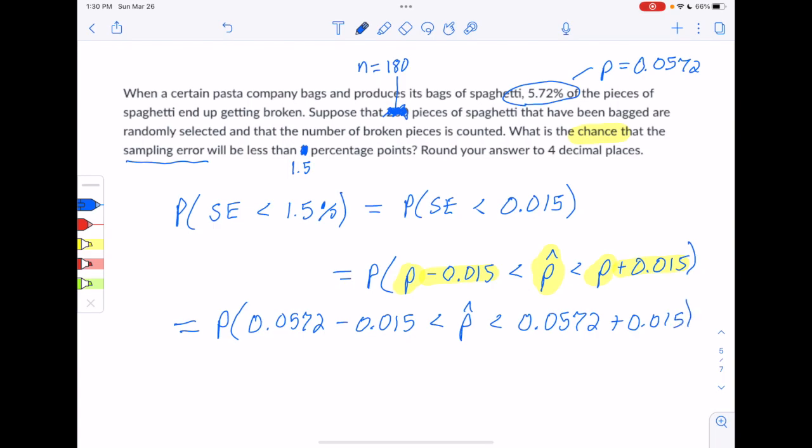So I'm just plugging in that value of the population proportion in place of p. And then we can simplify the addition and subtraction. I'll skip the calculator part on that, but if you do the subtraction on the left, you get 0.0422. We have p-hat in the middle, and then doing the addition, we get 0.0722.